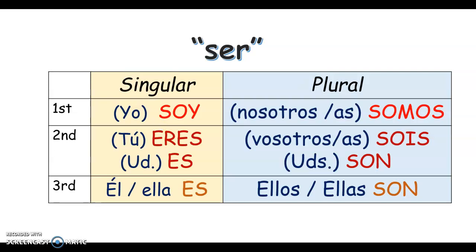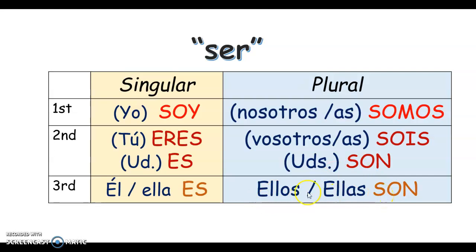So the verb ser in Spanish is how you say I am, and this is for a permanent state or condition. So the first person singular is yo soy, soy. You don't need the yo because it is very obvious that soy is only for the I form. Tú eres, usted es, él or ella es, nosotros or nosotras somos, vosotros, vosotras sois, ustedes son, ellos and ellas son.